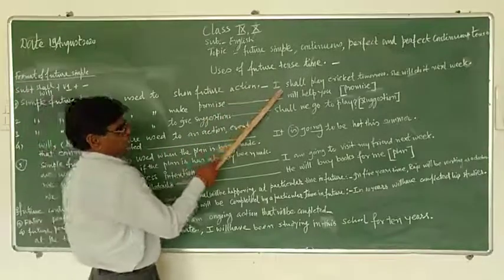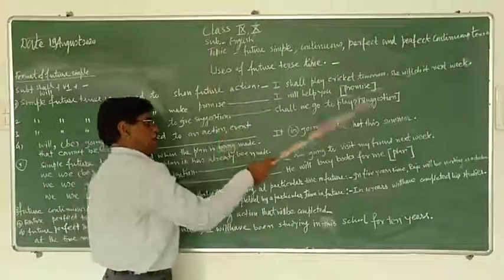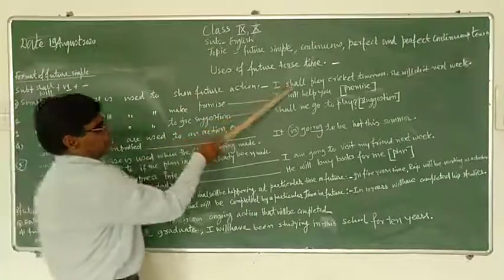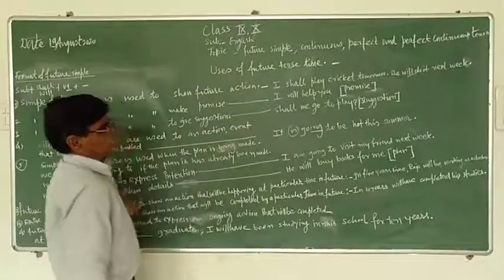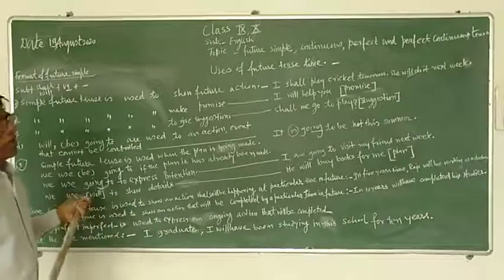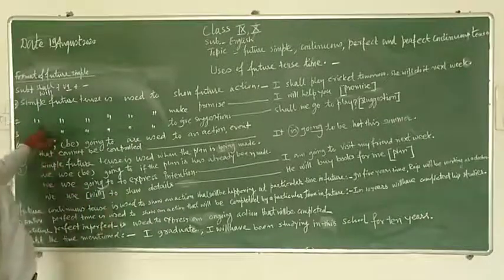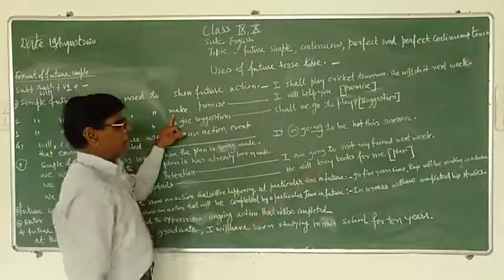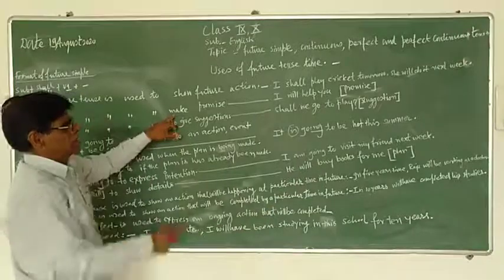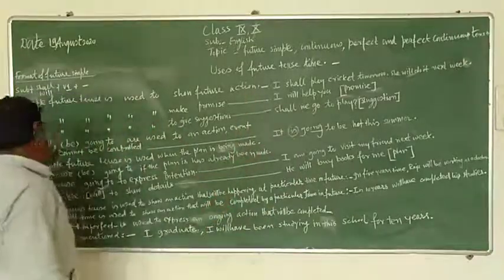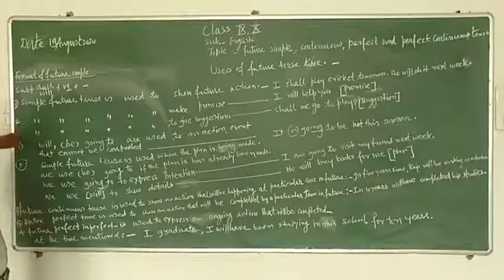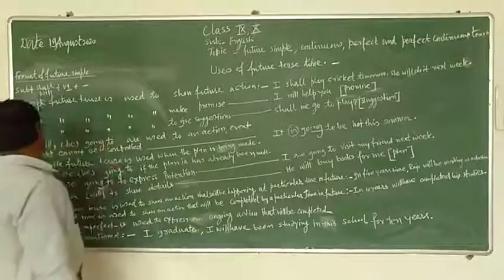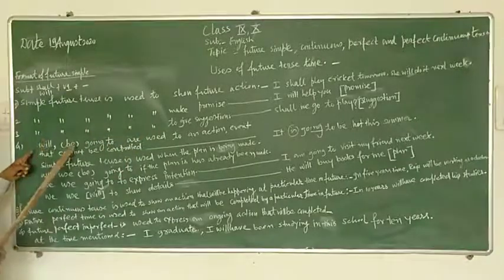This shows the action which will take place in the future. Future action is indicated with the help of simple future tense. Second example, she will do her homework next week. Second use of simple future tense is to make promise. I will help you. This sentence shows promise. And now third example, third rule is this: simple future tense is used to give suggestion. And now fourth, will and be going to.